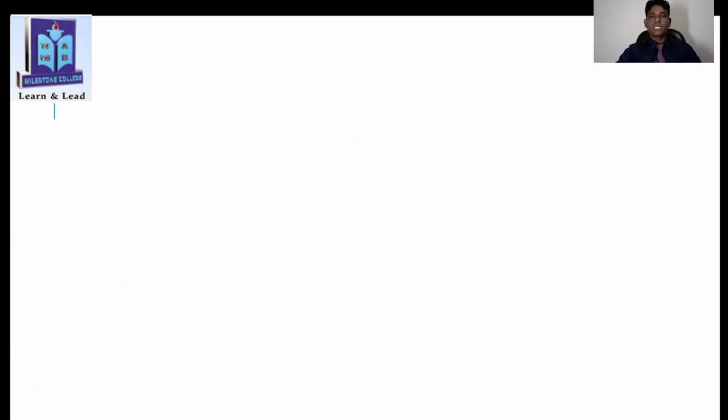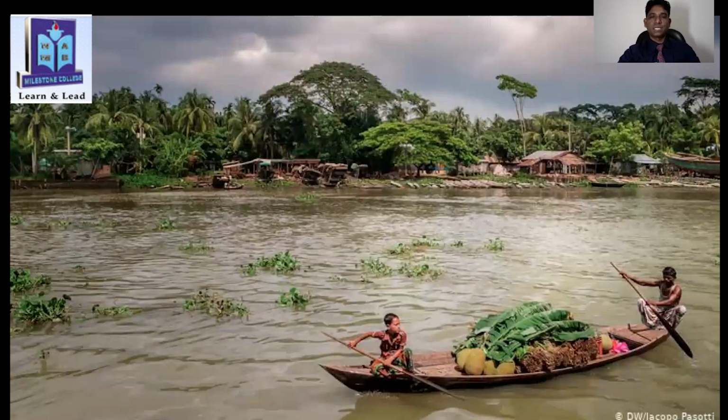Now, my dear students, time for a new lesson. But before going to new lesson, I'll show you some pictures. Then you have to guess what will be our today's topic. First picture here, the very beautiful picture of our country, right? We can see here a small river and a boat with some goods, and you can see the village scenery, beautiful village sceneries, isn't it?